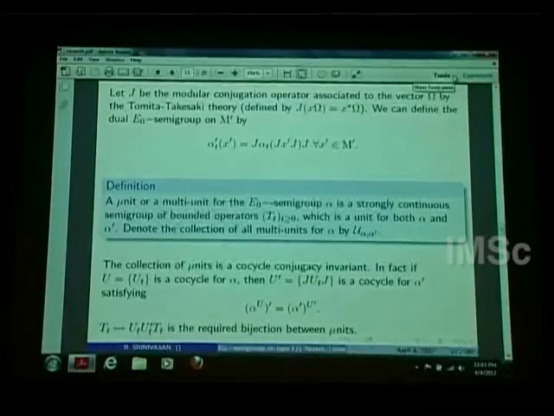I will come back to gauge cocycles again, but before that, I want to define something called a dual E0 semigroup. Given M, which is a II_1 factor, sitting inside B(H), where H is our L2(M), I want to define the commutant. There is a natural way of doing it. So if we have this II_1 factor,